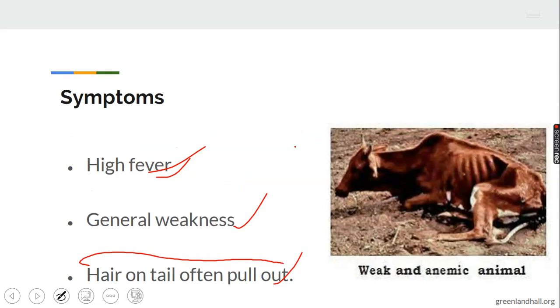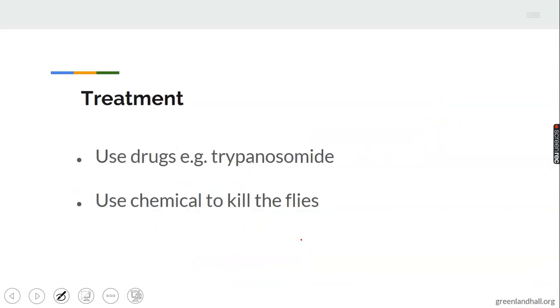Then please take note of this particular one, hair on tail often pulled off, as the major symptom of trypanosomiasis. Treatment. Use of drugs. The use of drugs like trypanosomida is a very good drug to use in the treatment of trypanosomiasis. Then use of chemicals to kill the flies.